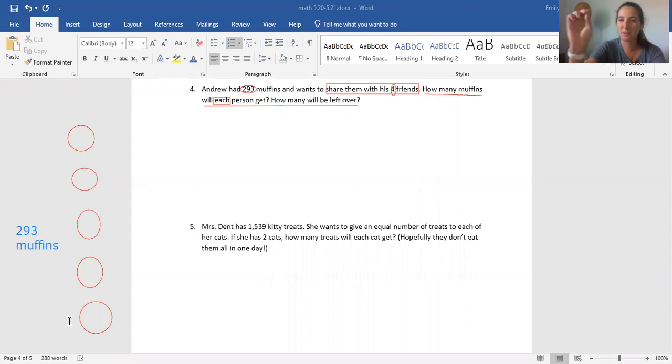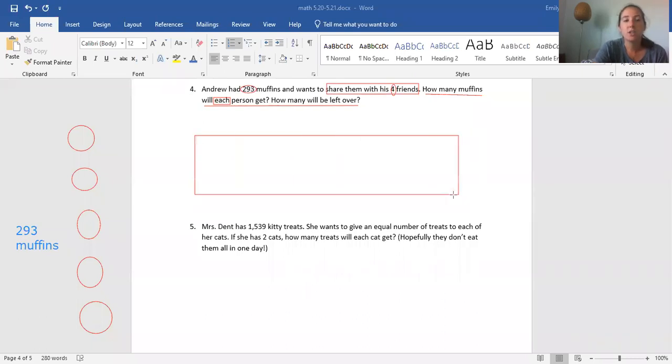Now I know some of us might do an X in each box until we get to 293. That's not what we're gonna do. That's like 3rd grade division. We can't be wasting our time with that, right? We can't be writing 293 X's on our paper. What if you made a mistake? That's a great way to understand what division is, but it's really important that we're taking it a step further and doing the long division and the area model division that we have learned.